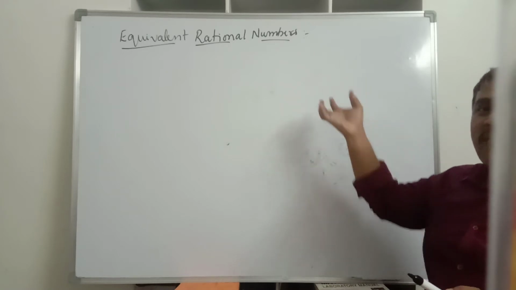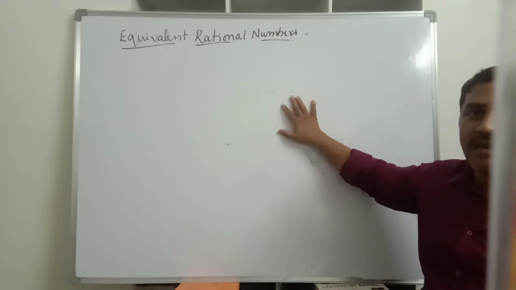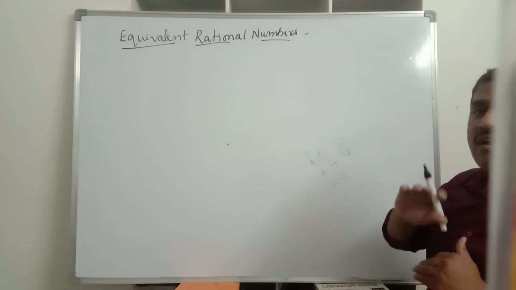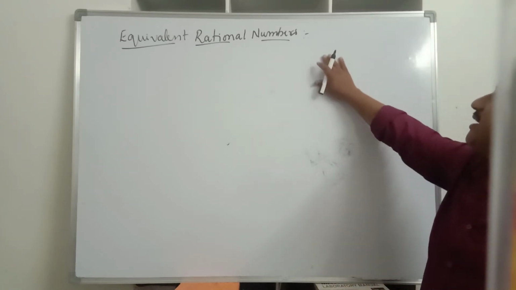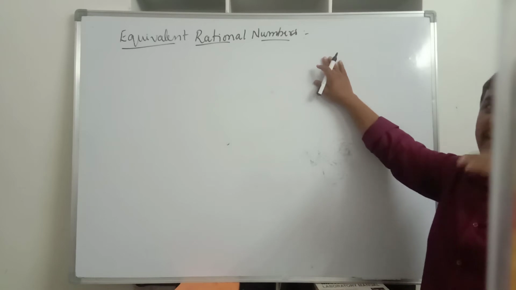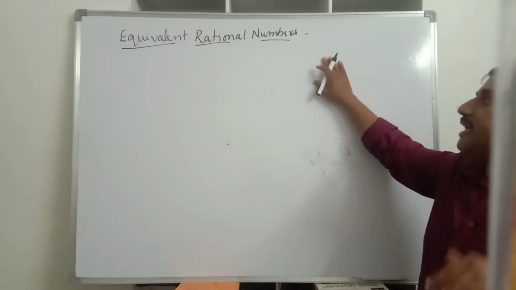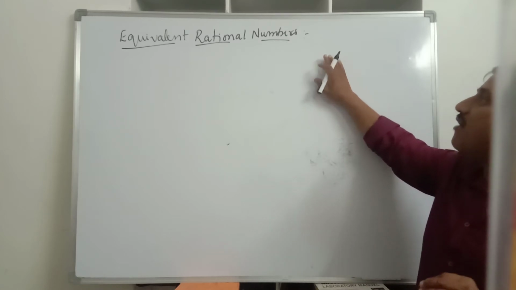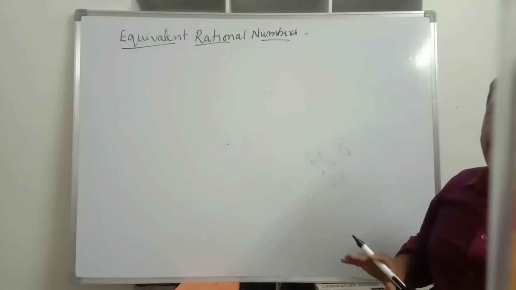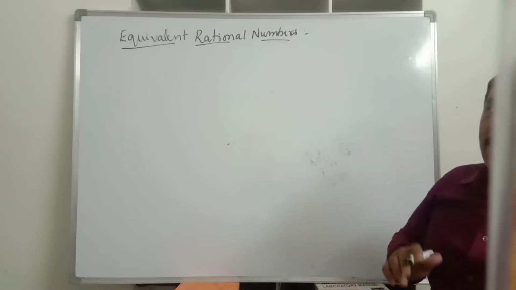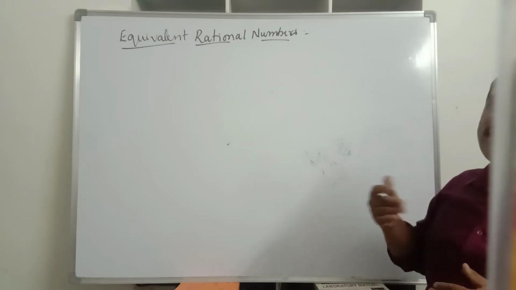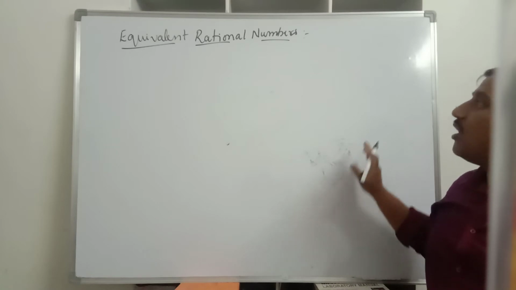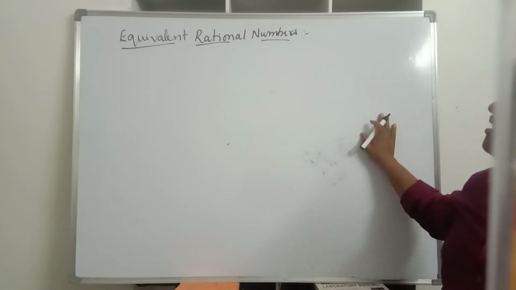Similarly, if we divide both numerator and denominator by the same integer other than 0, we get equivalent fractions. Similarly, equivalent rational numbers we get either by multiplying or by dividing the given rational number, both numerator and denominator, by the same integer other than 0. Such rational numbers are known as equivalent rational numbers.